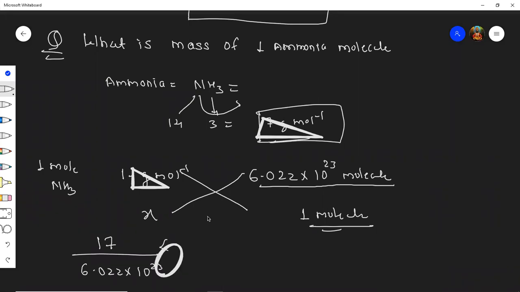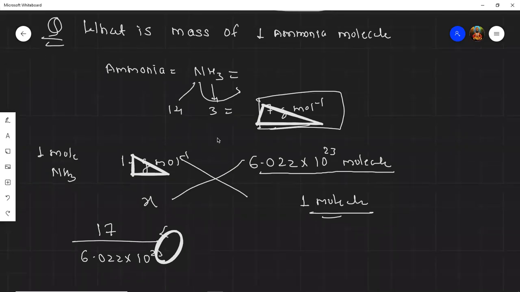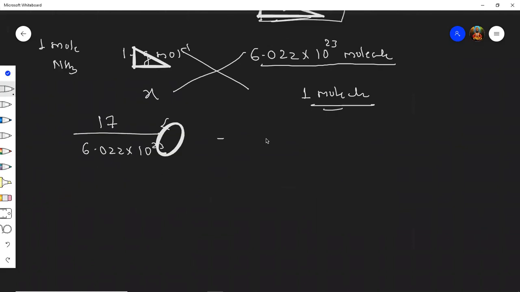This 10 raised to 23 will go up. Just a minute, I'll make a little correction. So see here, 17 divided by 6.022 into 10 raised to 23. This will go up and become minus 23.